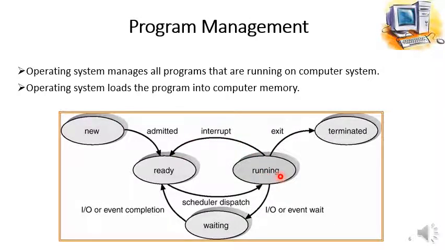The third situation is that if the program being run by the CPU is executed completely and it has nothing to do anymore, then it will get into the exit or terminated state. After its complete execution, of course the program is going to be terminated and closed. So at that time its state will be changed to the terminated state.